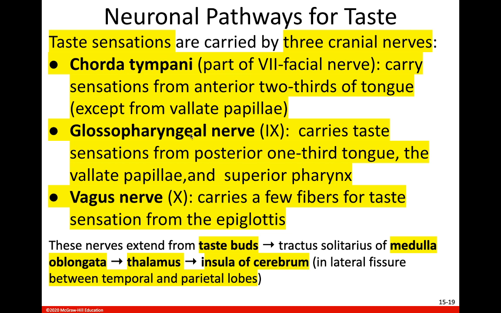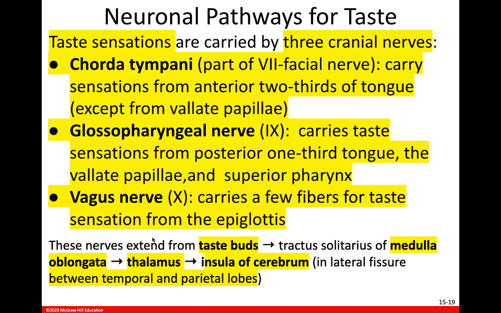And then our glossopharyngeal nerve carries taste to our brain from the other 1/3 of our tongue in the back, the posterior 1/3, and also our pharynx, which is our throat. And then the vagus nerve, cranial nerve 10, carries a few fibers for taste from our epiglottis, remember, that little flap that folds back to cover your trachea as you swallow. So again, you even have some taste buds on your epiglottis and your throat, your pharynx.